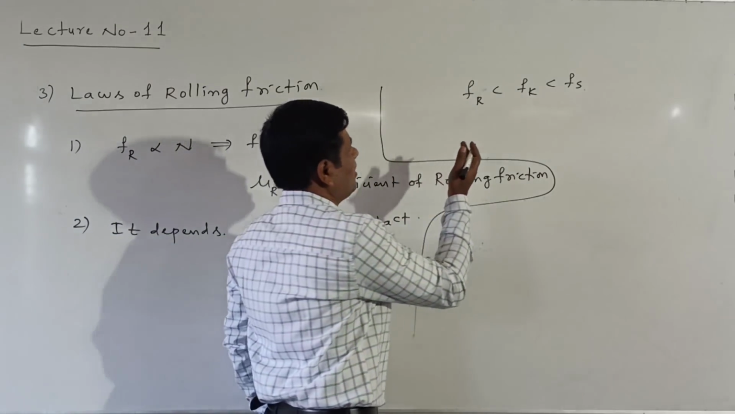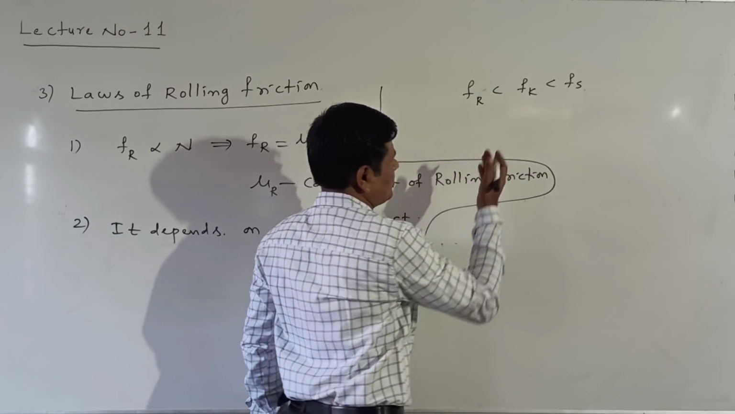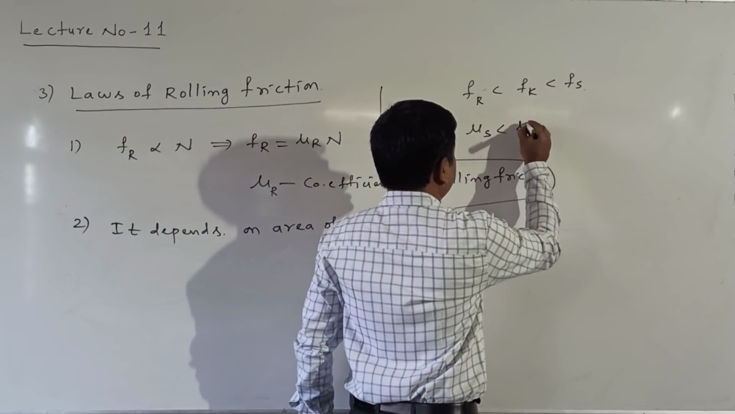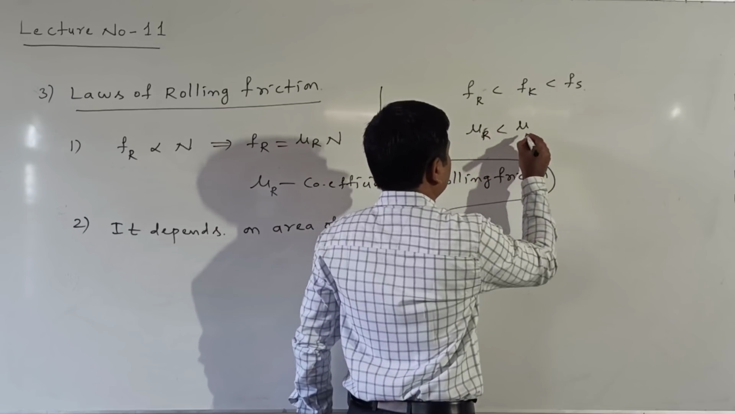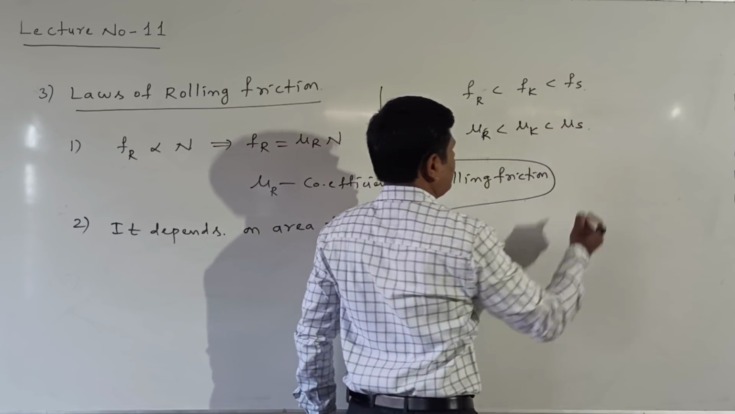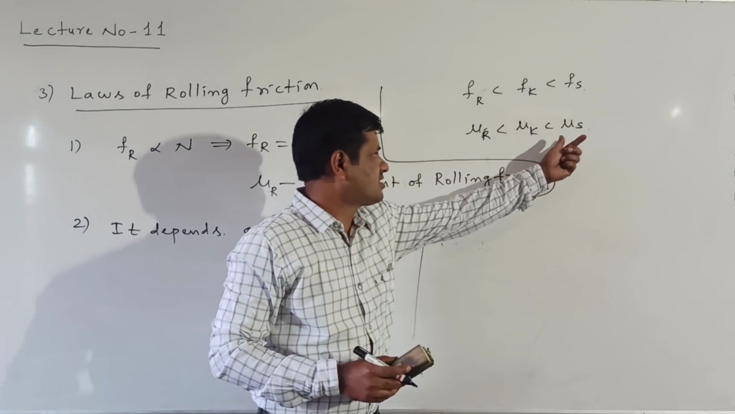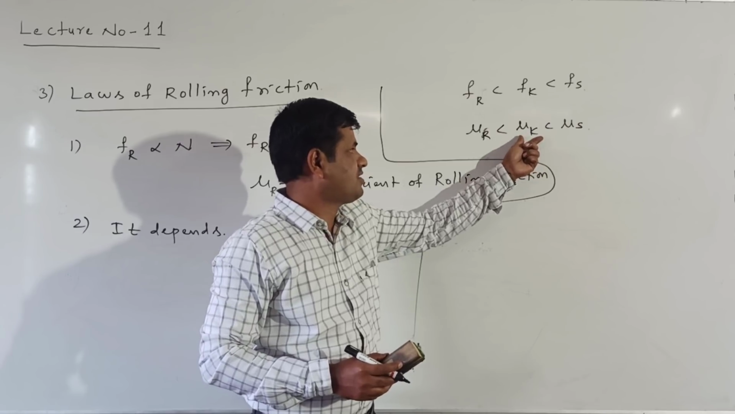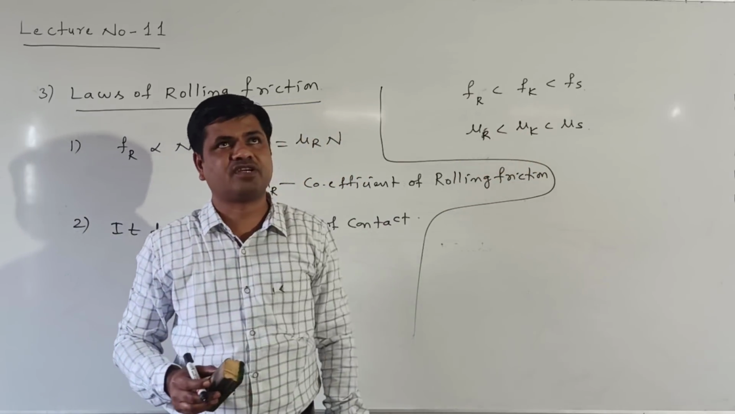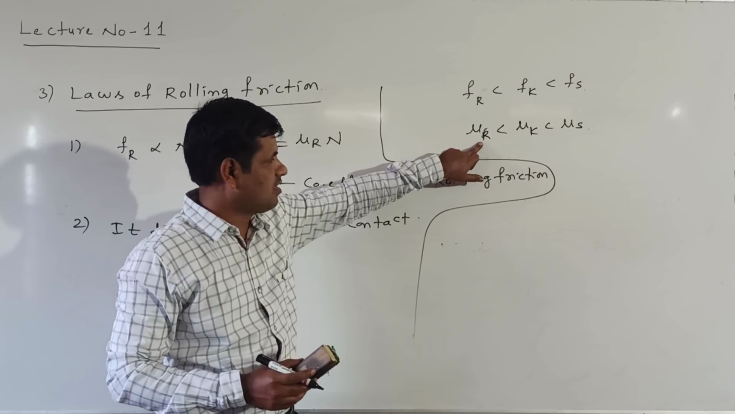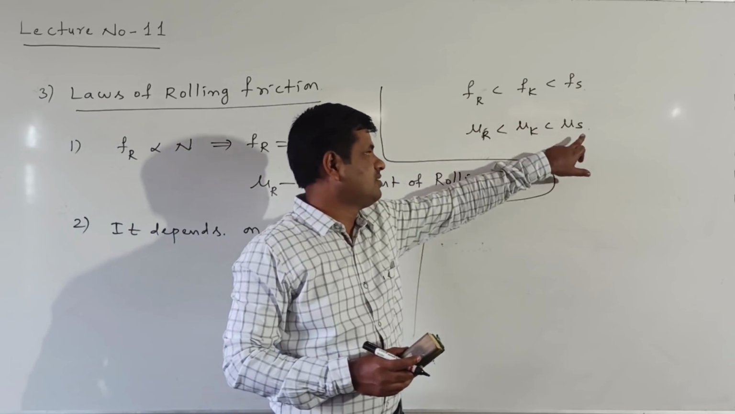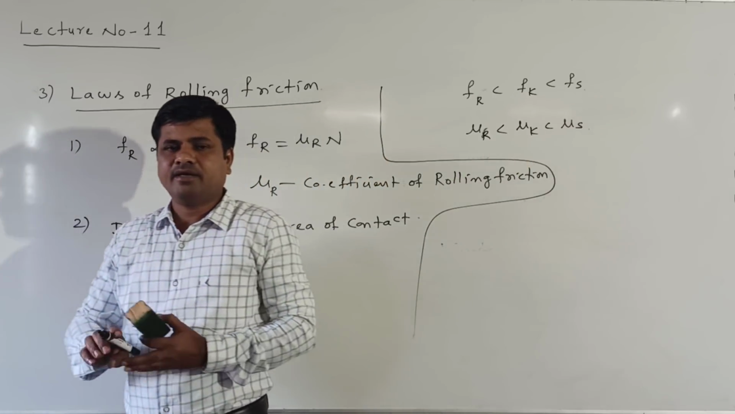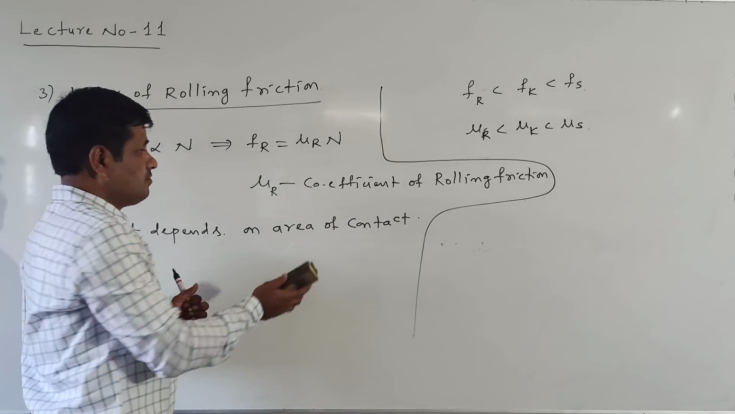Similarly, we write mu r is less than mu k, which is less than mu s. The coefficient of static friction is larger than that of kinetic friction. The coefficient of kinetic friction is larger than the coefficient of rolling friction. The coefficient of rolling friction is the smallest, and the coefficient of static friction is the largest. This is a very important point.